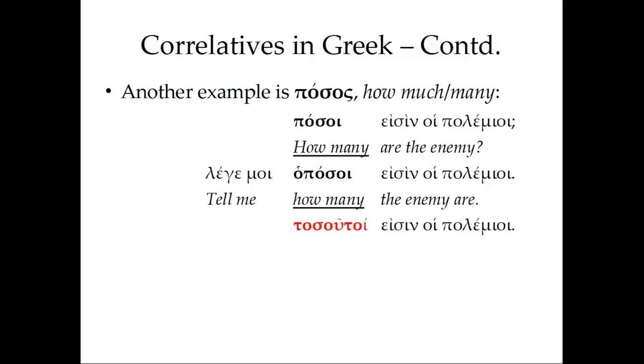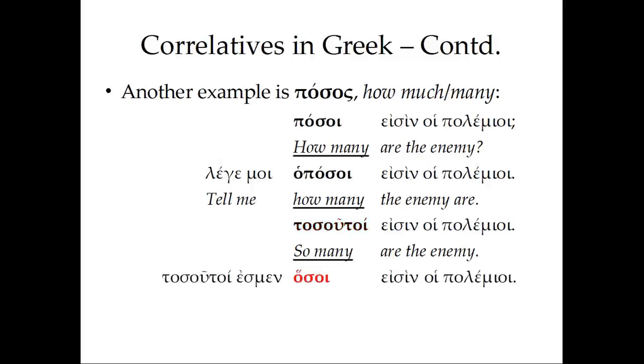We also see tosoutoi esin hoi polemioi. So this is not a question, neither indirect nor direct. So many are the enemy. The enemy are so many in number. And this could have different meanings depending on the context, but we are calling attention to how great the number of the enemy is. We also see tosoutoi esmen hosoi esin hoi polemioi.